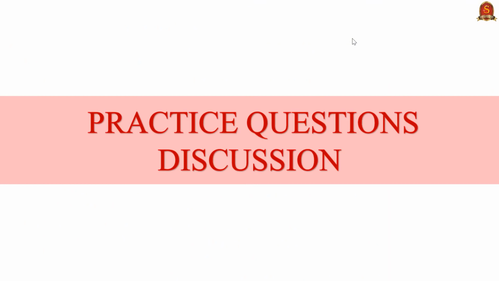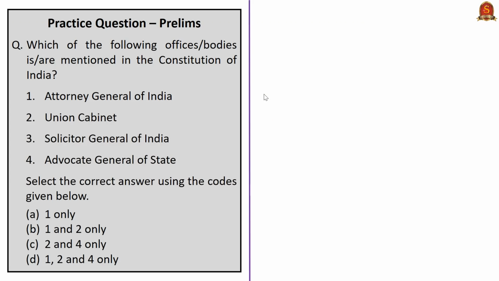We have come to the last session, the practice questions discussion session. See this question. The question reads, which of the following offices or bodies is or are mentioned in the Constitution of India? Attorney General of India, Union Cabinet, Solicitor General of India, Advocate General of State. Select the correct answer using the codes given below. See, Attorney General of India is mentioned in Article 76, Union Cabinet is mentioned in Article 352 of the Indian Constitution. Then Advocate General of State is mentioned in Article 165. Solicitor General of India is not mentioned anywhere in the Constitution. So the correct answer is option D, 1, 2 and 4 only.